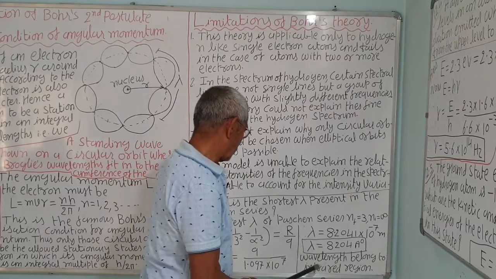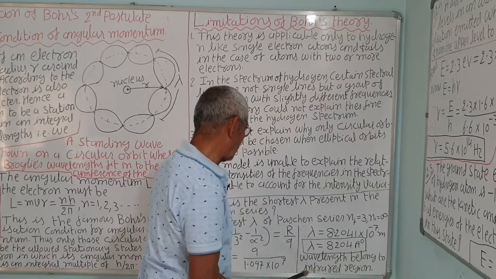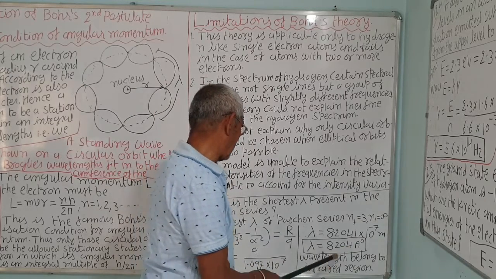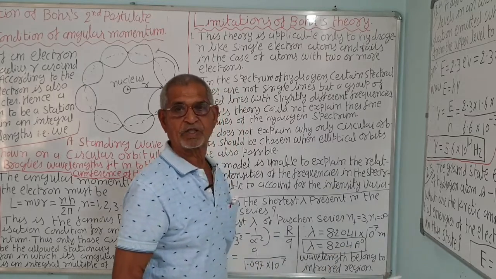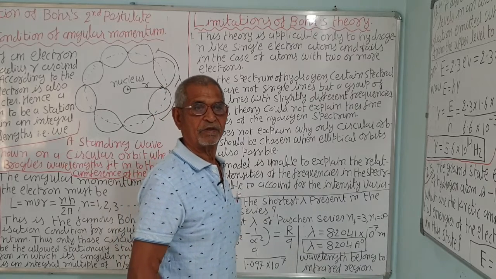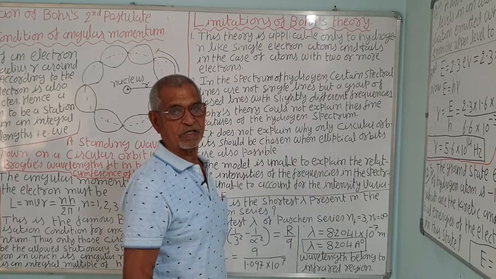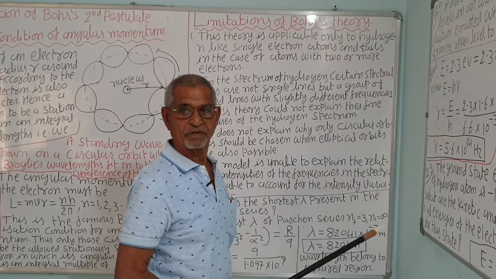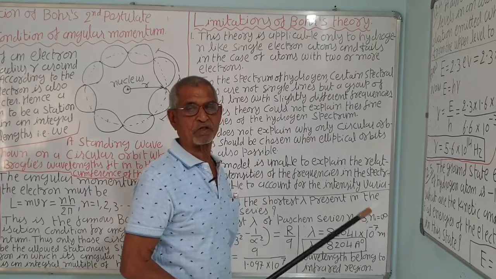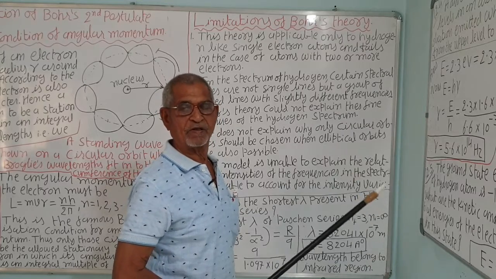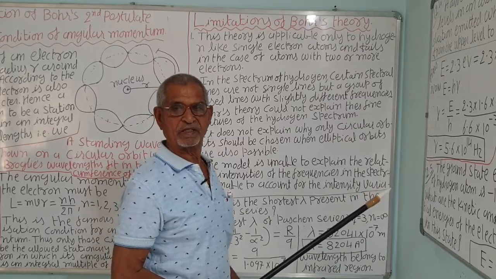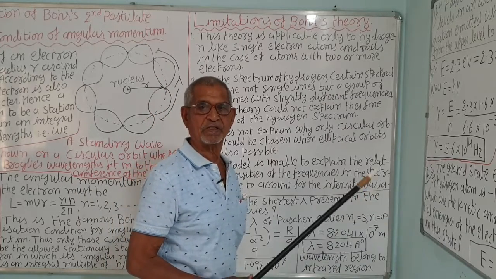So, this wavelength belongs to which region? That is infrared. You know red has about 7500 Angstrom units, and violet has 4000 Angstrom units, or 400 nanometer also you can say. Yellow is on average around 600, or 580, or 550 also sometimes it is given in the book.